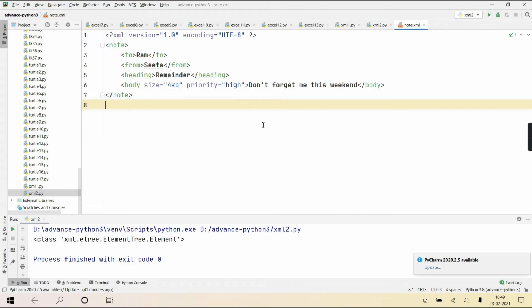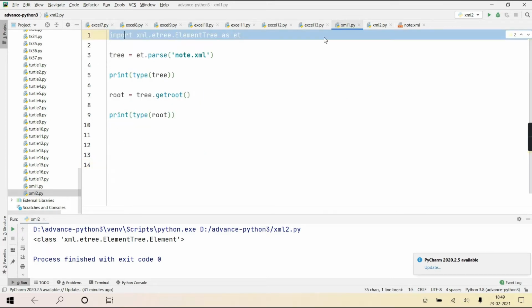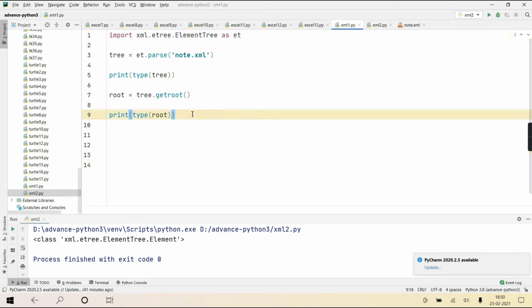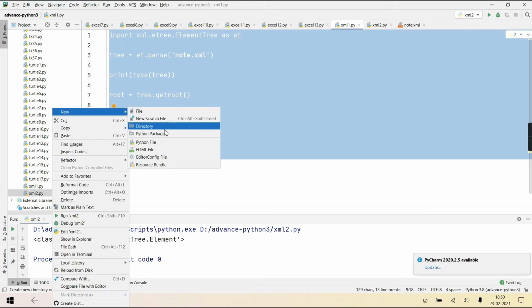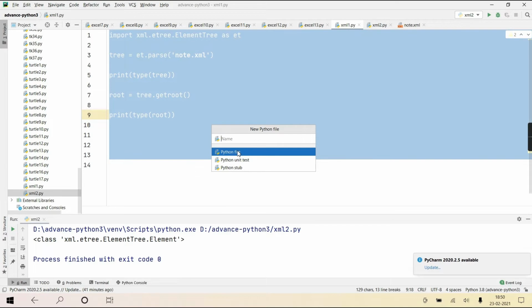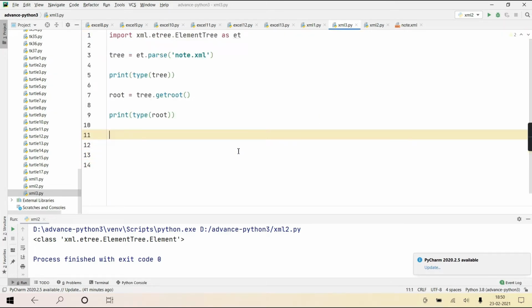Now in my program, take this program or that one, it doesn't matter. We'll just continue in another program. Here, if you just write print root.tag, it will print the tag name of that element.